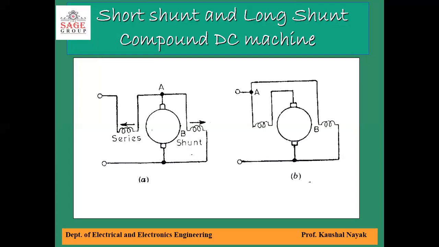From the viewpoint of connections, a DC compound machine may have short shunt connection or long shunt connection. In short shunt connection, the shunt field or voltage excited winding is connected across the armature terminals. In long shunt connections, the field winding is connected across the machine or line terminal as illustrated.